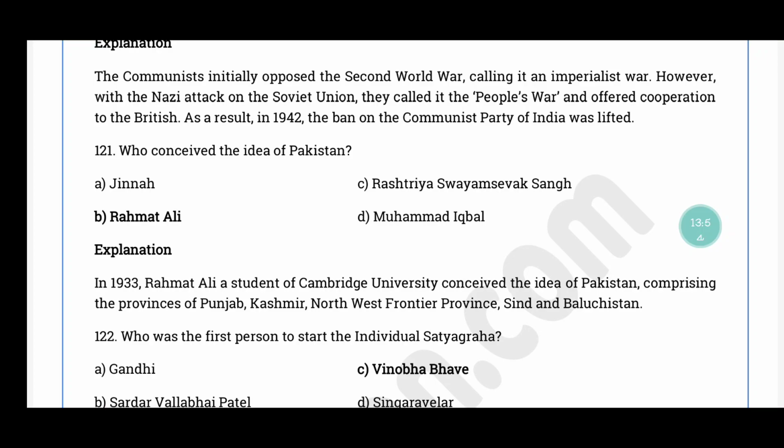Question number 121. Who conceived the idea of Pakistan? The correct answer is option B, Rahmat Ali. In 1933 Rahmat Ali, a student at Cambridge University, conceived the idea of Pakistan, which comprised the provinces of Punjab, Kashmir, Northwest Frontier Province, Sindh and Baluchistan.